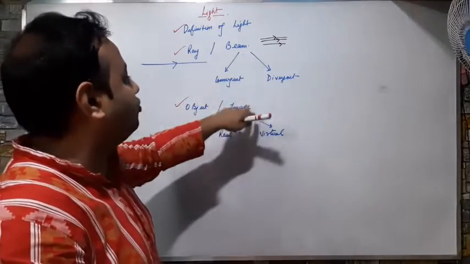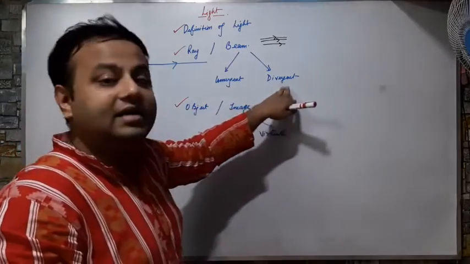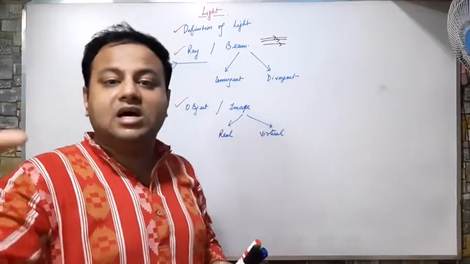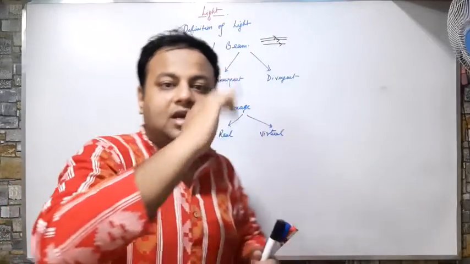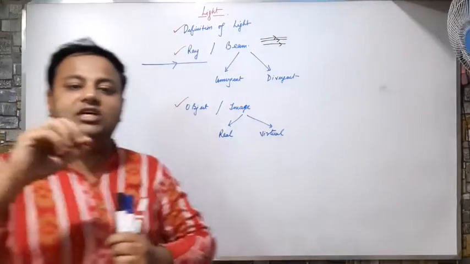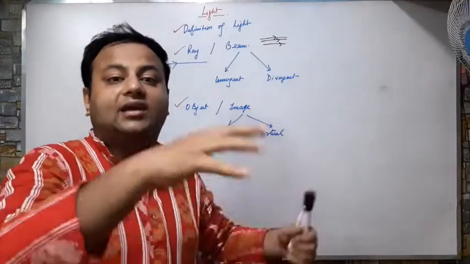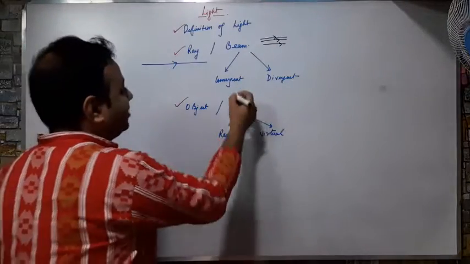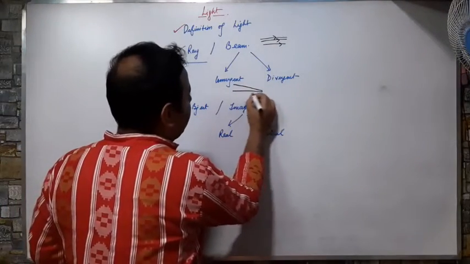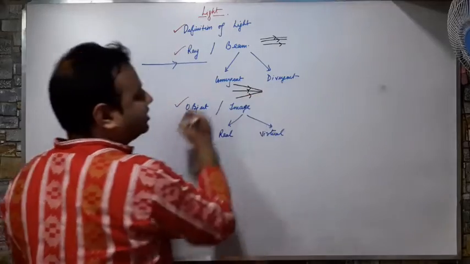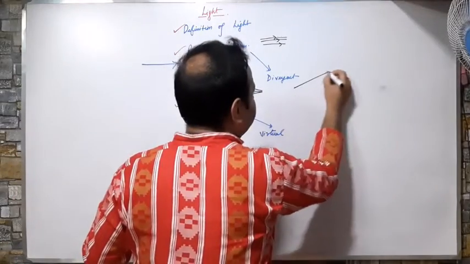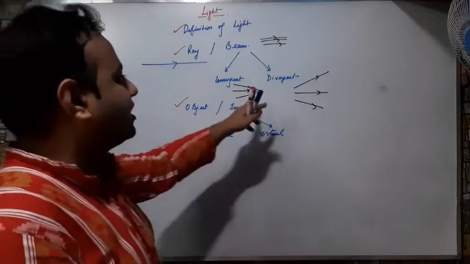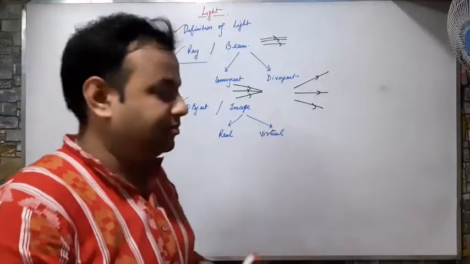Now the beam is of two types: convergent beam and divergent beam. What is convergent? Convergent means many different beams come and join at a single position. And what is a divergent beam? Divergent means many different beams scatter around or move apart as they go forward, like this. In a convergent beam, all the rays will come and meet at a point. This is called convergent. And what is divergent? They will come and go to different directions. This is called divergent. These are the convergent beam and divergent beam.